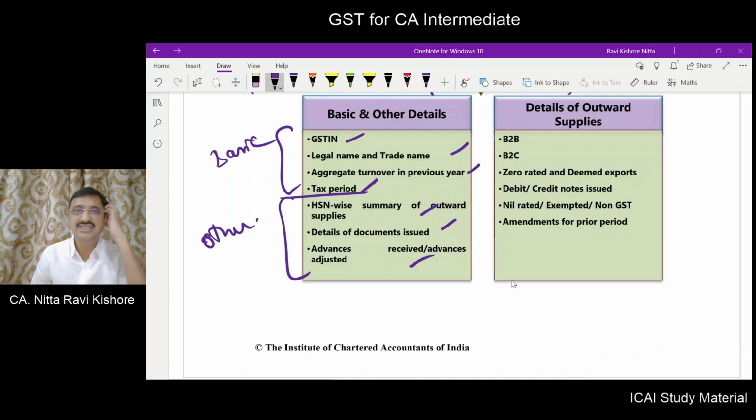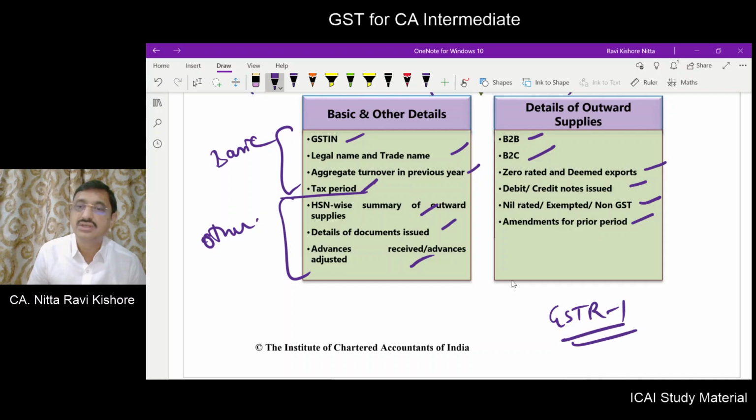What are the details of outward supplies to be given? B2B means business to business. B2C, business to customer. B2B is wholesale. B2C is retail. Zero rated, deemed exports, debit note, credit note, nil rated, exempted, non-GST, amendments for prior periods. These are the contents of GSTR1. You can do one thing, my dear friends. You can search on Google for GSTR1. You will get the format. Just go through that format. It will be helpful for you.